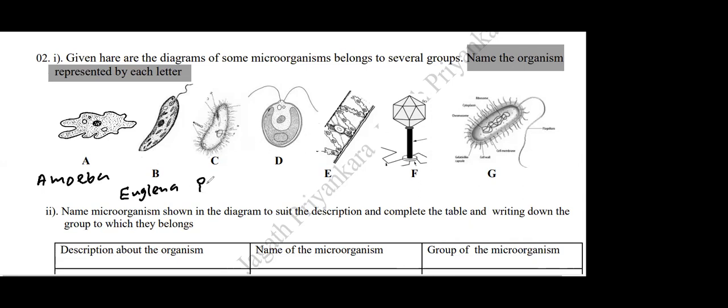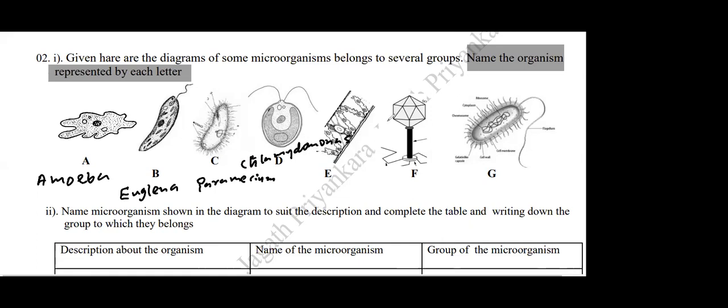Yes, correct. Paramecium. Good. Then next one D. Yes, what is the name of D? Chlamydomonas. Very good. Chlamydomonas. Then next one,